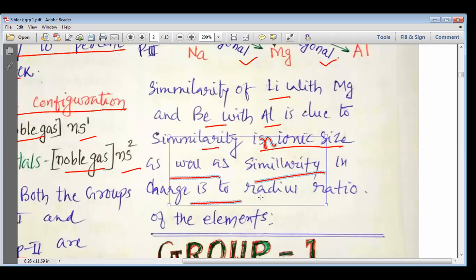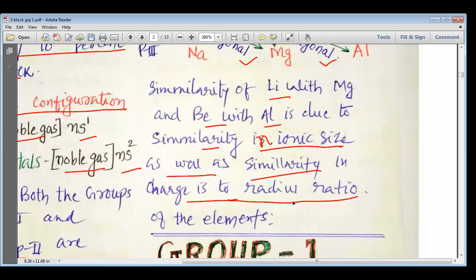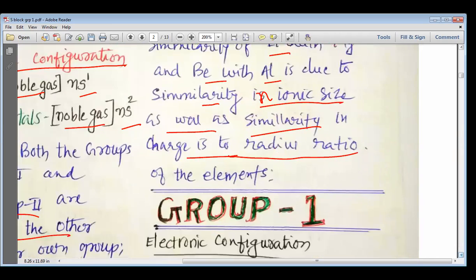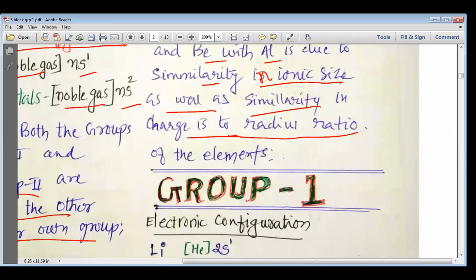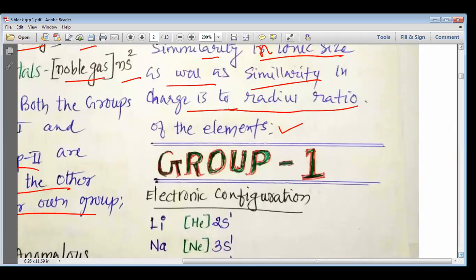So there are two reasons why they are similar. One, they have almost the same ionic charges and ionic radii, and they almost have the same charge to radius ratio, and that is why they are very similar to each other.